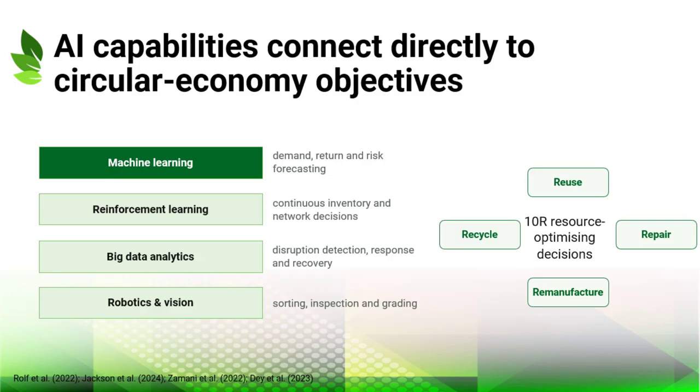These capabilities are not isolated technical tools. They are connected to resource-optimizing decisions based on circular principles, including reuse, repair, remanufacturing, and recycling. The chapter also notes that AI can work alongside digital architectures such as blockchain to manage reverse material flows, support carbon accounting, and create incentives for circular business models. Use this slide as a bridge from the previous idea to the next operational decision.